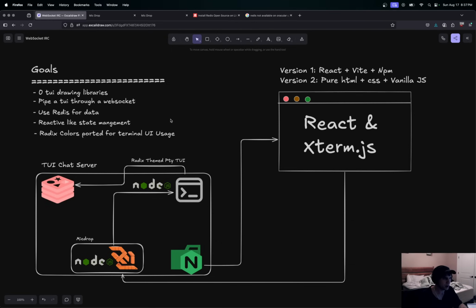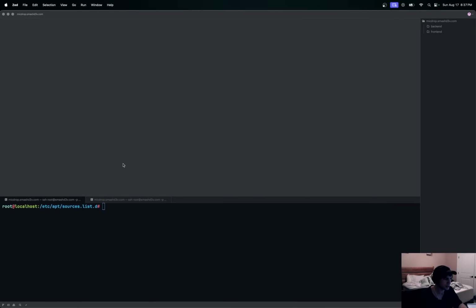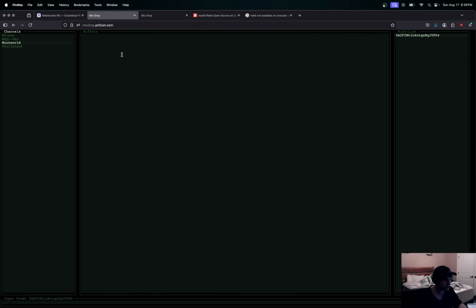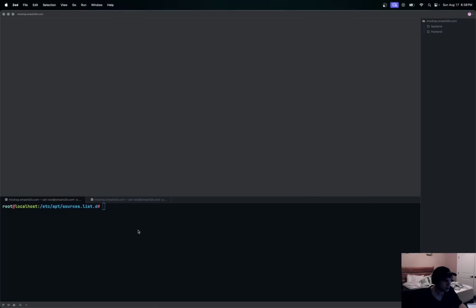So if we hop over, this is our example server. Right here's the example server, right? This is the server we're working on, smash dev, and there is no backend for this right now, so it's not loading the terminal app yet, but we do want to get it to talk to the WebSocket and be able to see the rows and columns output on the back end. So the first thing we need to do is actually install Redis.